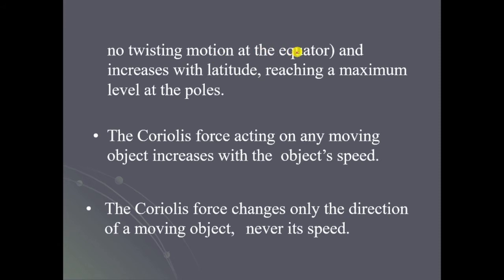So hence there won't be any Coriolis force acting near the equator, and it increases with latitude, reaching a maximum level at the poles. When we move away from the equator on either side, as the latitude increases, the Coriolis force also increases, because of which the deflection will be more, or say maximum at the poles. The Coriolis force acting on any moving object increases with the object's speed. So even speed contributes to the increase in Coriolis force, or say the deflection.